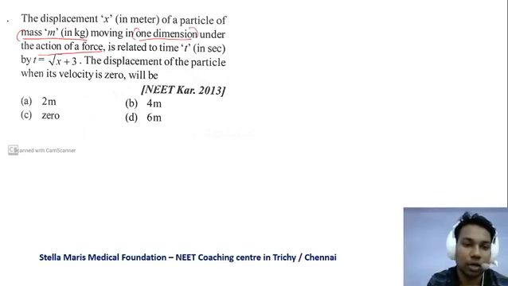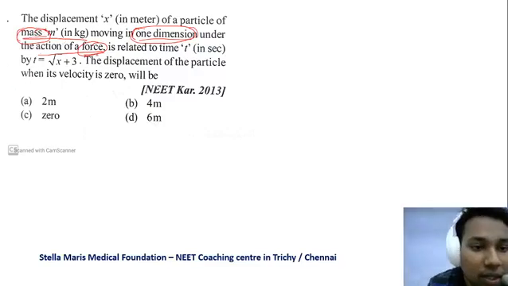We are not going to worry about force, and we are not going to worry about mass. When they say one dimensional motion, we are just going to be worried about velocity, acceleration and other parameters. So we are just going to the problem.